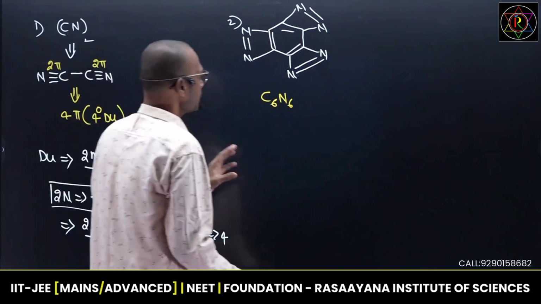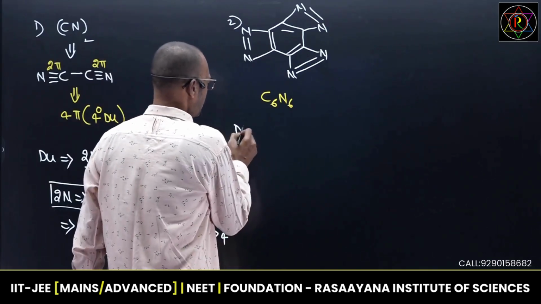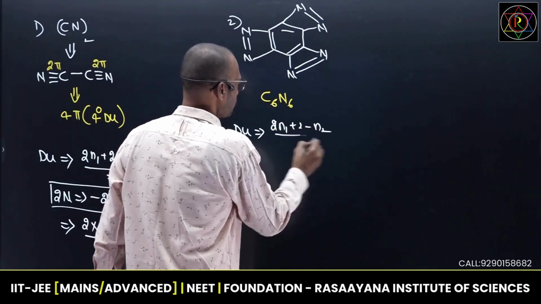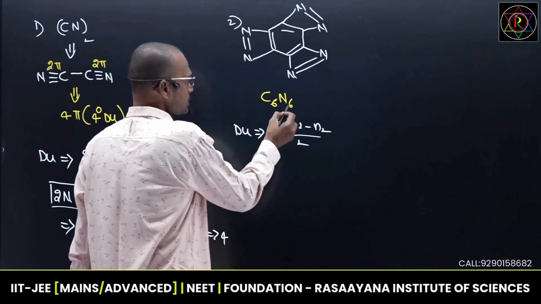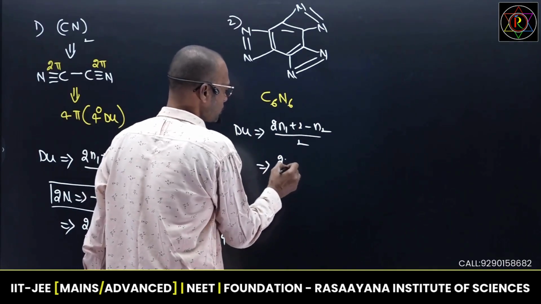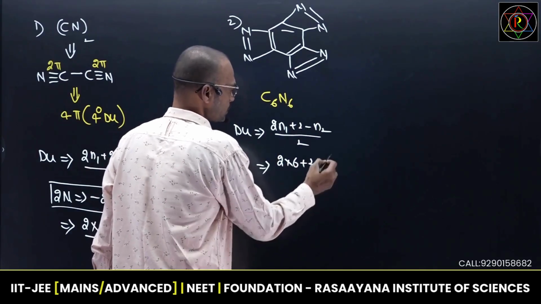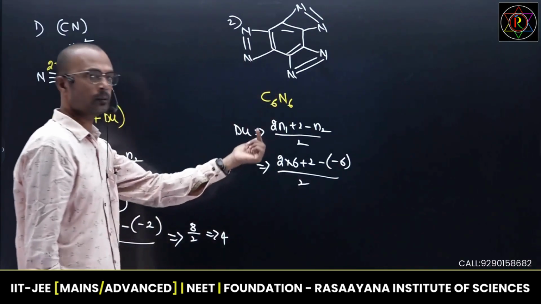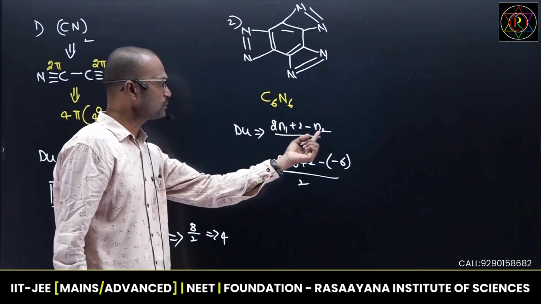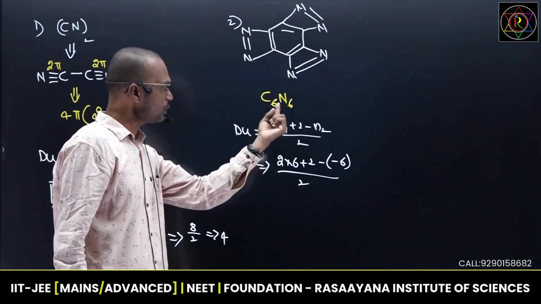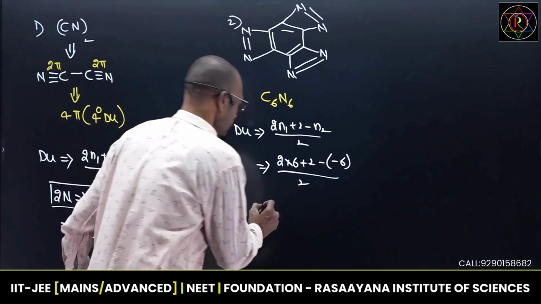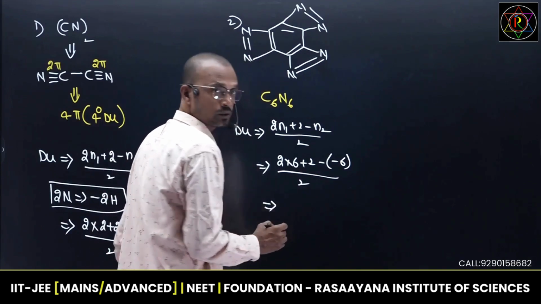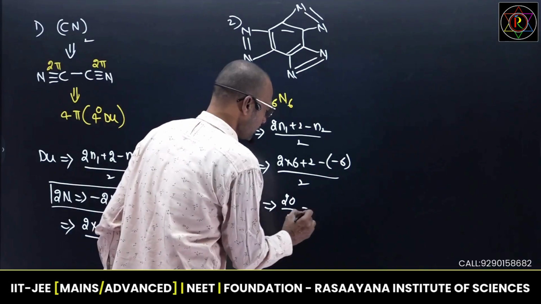So I want to calculate the degree of unsaturation. Apply DU is equal to, the formula remains the same, N2 by 2. Now, here 6 hydrogens I want to remove. So I can write 2 into 6 plus 2 minus, minus 6 hydrogens, I can write minus 6 by 2. Here hydrogens are not there. N2 is nothing but the number of hydrogens. Minus 6 hydrogens I want to remove, directly written minus 6. So then what happens? 2 into 6, 12 plus 2, 14. 14 plus 6, 20 by 2. 20 by 2 means you will get 10.